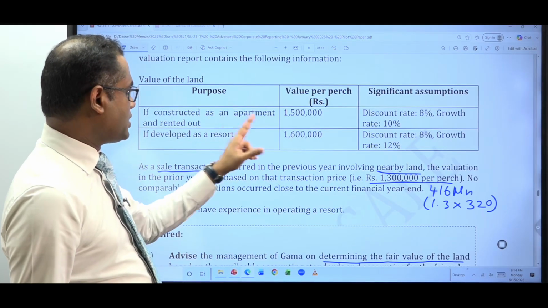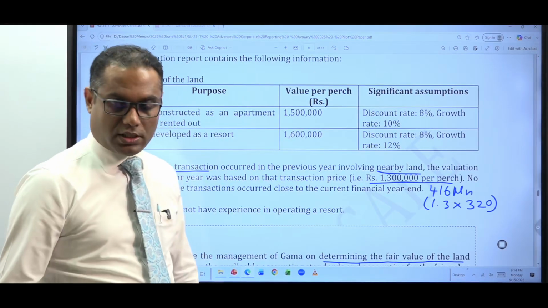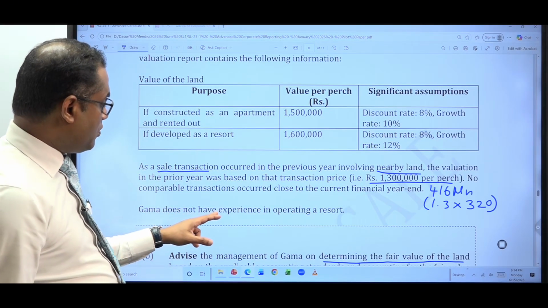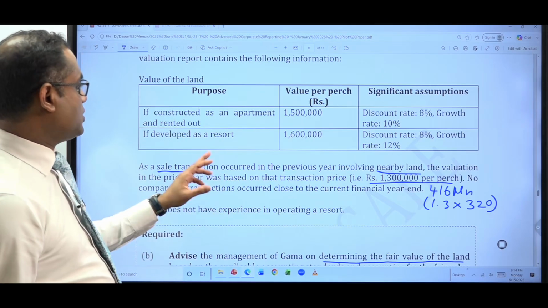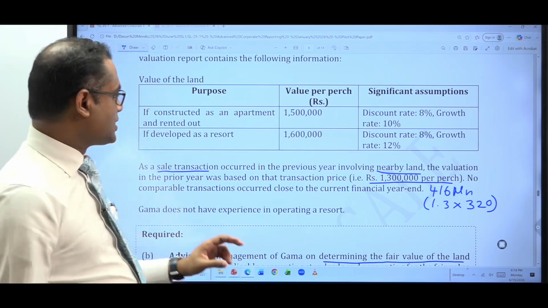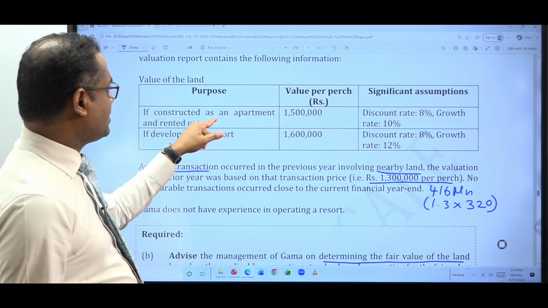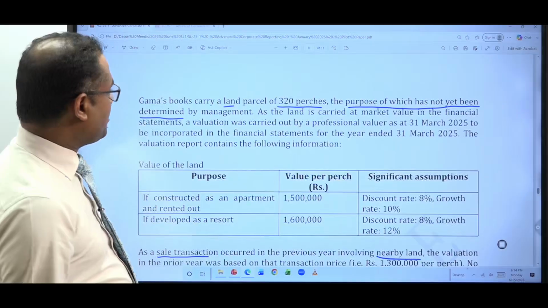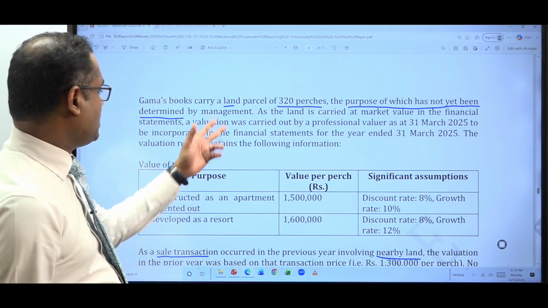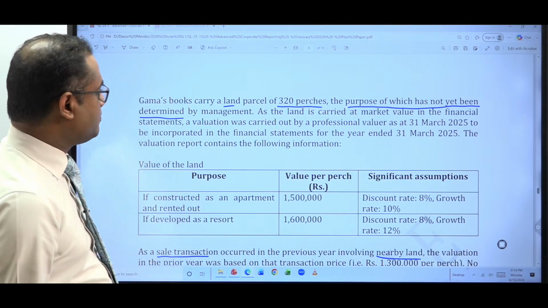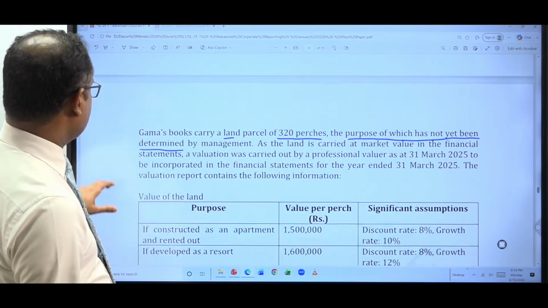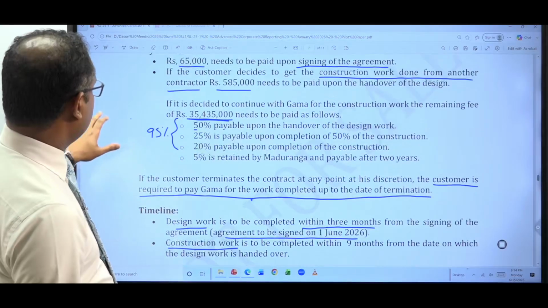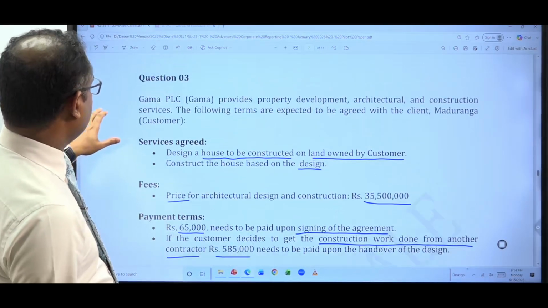If it is developed as an apartment, what is the value per purchase? If it is developed as a resort, what is the value per purchase? Then TJG does not have experience in operating resorts. So the company doesn't have any experience in operating a resort. It seems that they have some experience in operating apartments, though it's not mentioned clearly. Is it mentioned under their business activities at the very beginning? What business are they in?